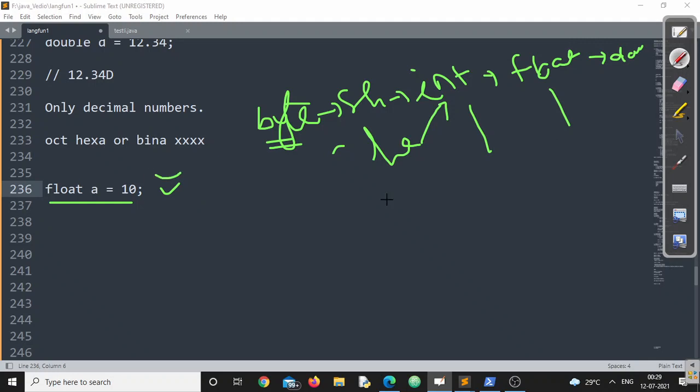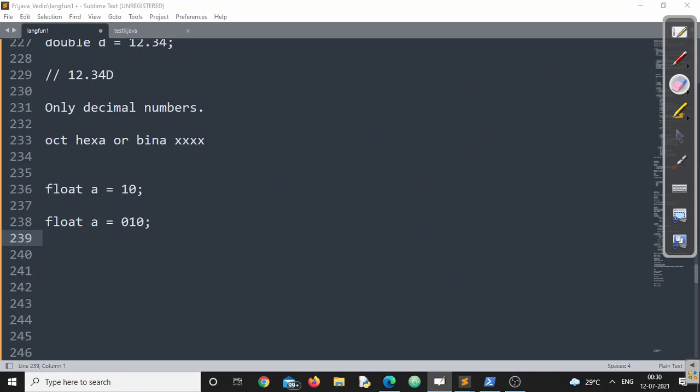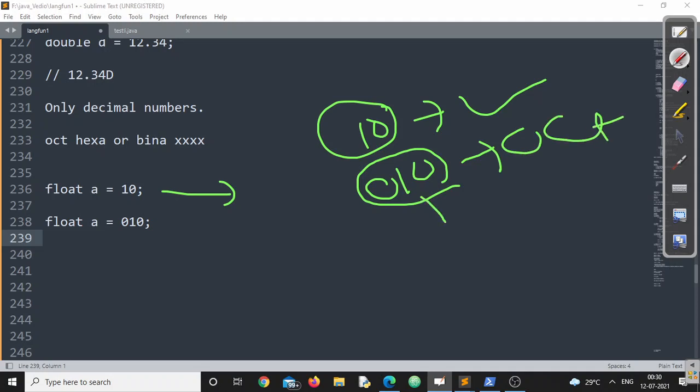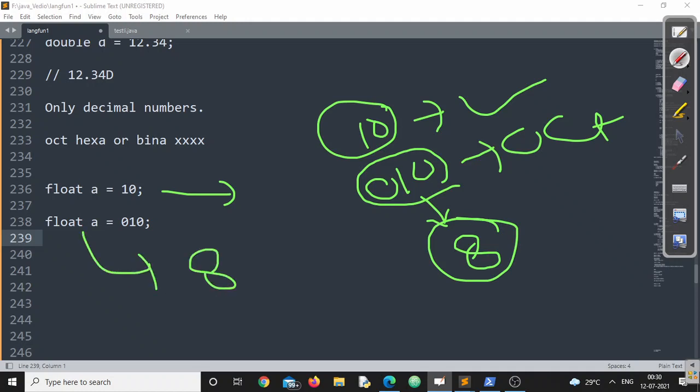Now, if this is true, the next question is, if I write A is equal to 010, what will be my output if I try to print A? Look at this one very carefully, we have a very good point to make here. In the first case, if I am writing 10 only, this is an integer constant, no doubt at all. So 10.0 will be there. If I am writing 010, I have not put in a decimal point here. Immediately you will say, sir, this is an octal constant. And what is the decimal value of this octal constant? That is 8. So now the float variable will contain 8.0.